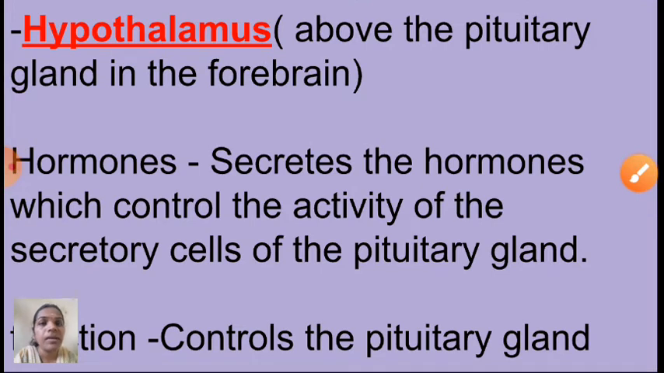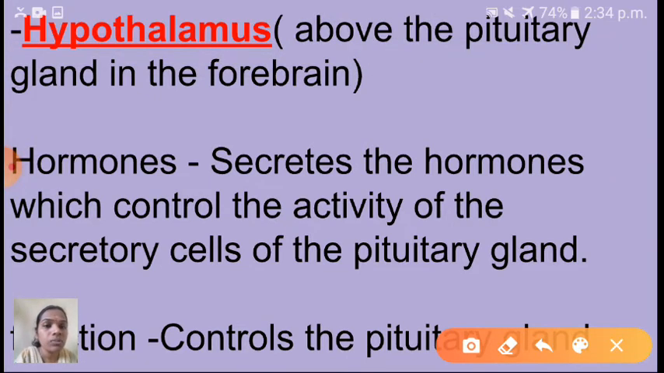First one is hypothalamus, present above the pituitary gland in the forebrain. Which hormones are secreted here? It secretes the hormone which controls the activity of the secretory cells of the pituitary gland. Okay children, which hormone is secreted by hypothalamus? Yes, the hormone which controls the activity of the secretory cells of the pituitary gland. What is the function of that? This hormone will control the pituitary gland. Shall I go to the next one now?